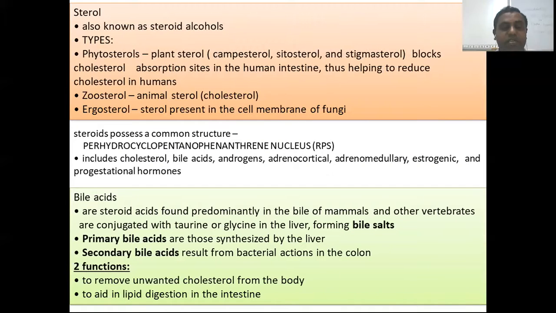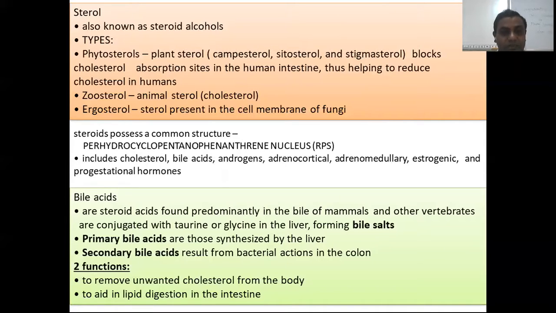Now we know that a steroid is also known as a sterol because of the presence of a secondary alcohol in many steroid structures. If we divide them into types, there are three types: phytosterol, zoosterol, and ergosterol. Phytosterols are steroids present in plants, like campesterol, sitosterol, and stigmasterol. Cholesterol is present in humans and animals. We can say cholesterol is a zoosterol because it is present in animals. Ergosterol is also one kind of steroid, which is present in the cell membranes of fungi.